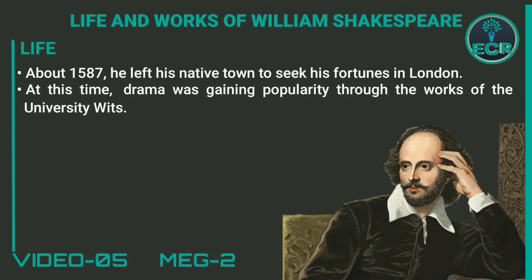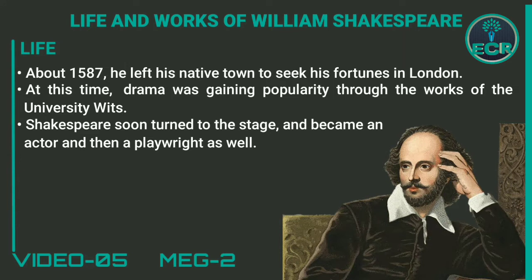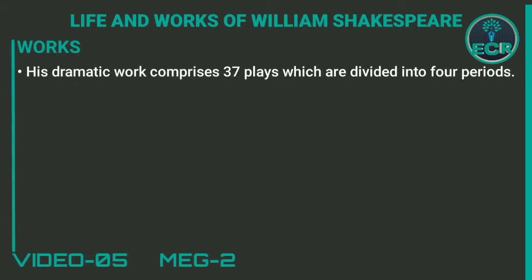At this time, drama was gaining popularity through the works of the university wits. Shakespeare soon turned to the stage and became an actor and then a playwright as well. He died on 23rd April 1616. His dramatic work comprises 37 plays which are divided into 4 periods.